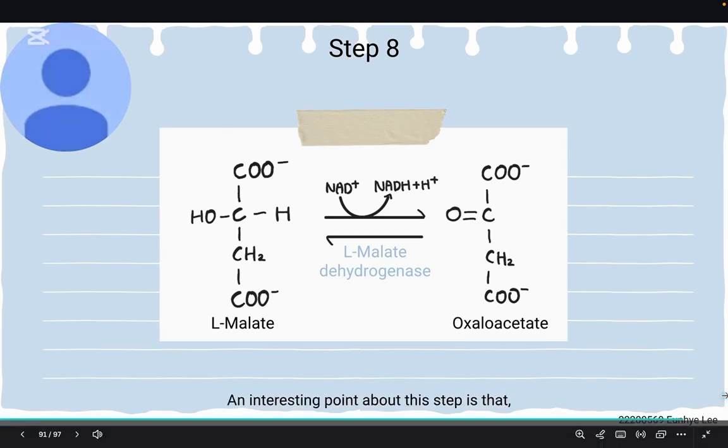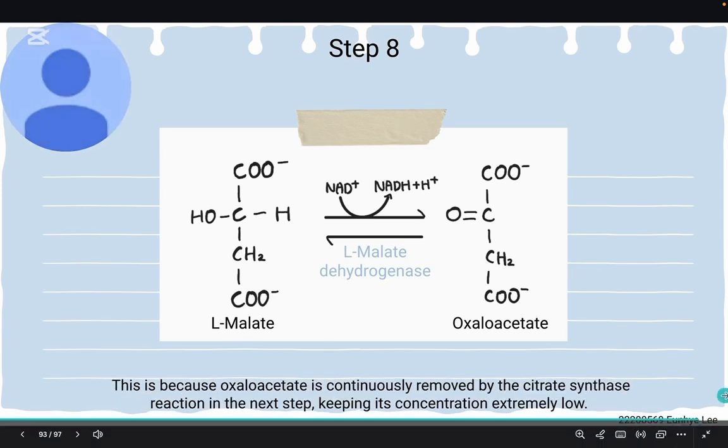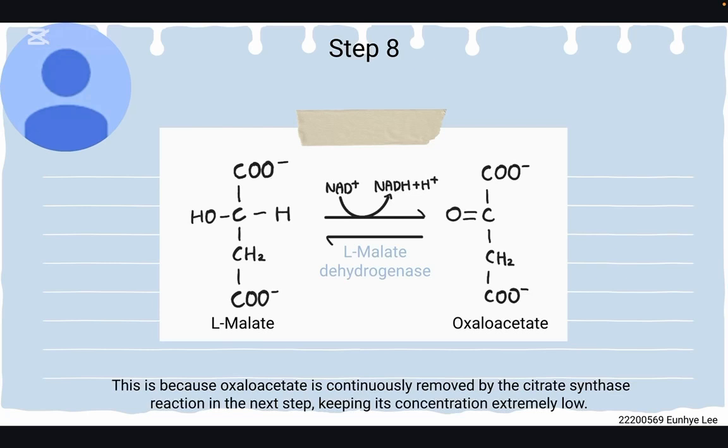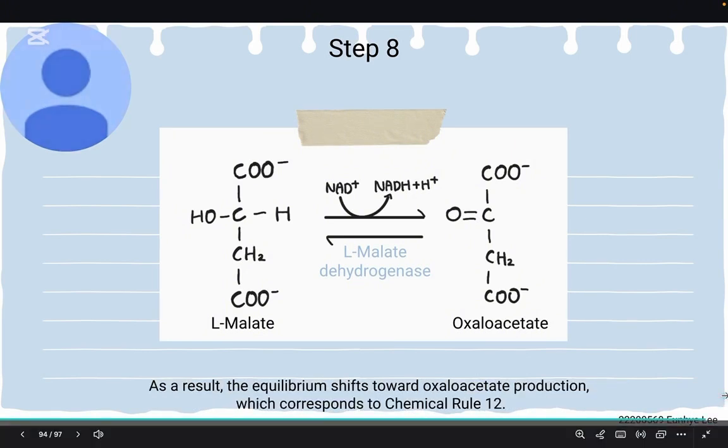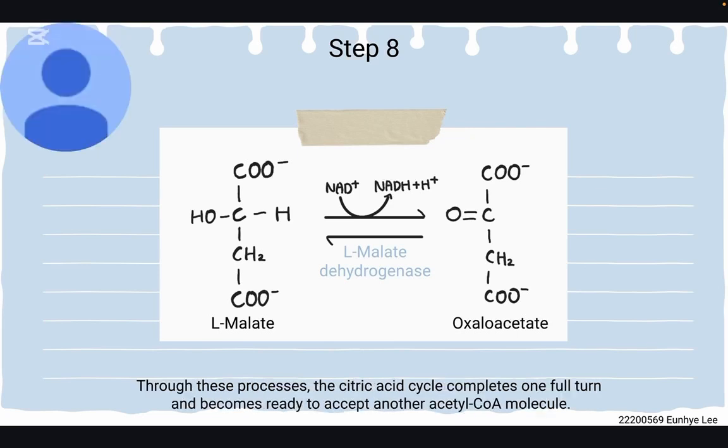An interesting point about this step is that although the reaction has a positive Gibbs free energy change and is thermodynamically unfavorable, the reaction proceeds in the forward direction. This is because oxaloacetate is continuously removed by the citrate synthase reaction in the next step, keeping its concentration extremely low. As a result, the equilibrium shifts towards oxaloacetate production, which corresponds to chemical rule 12. Through these processes, the citric acid cycle completes one turn and becomes ready to accept another acetyl-CoA molecule.